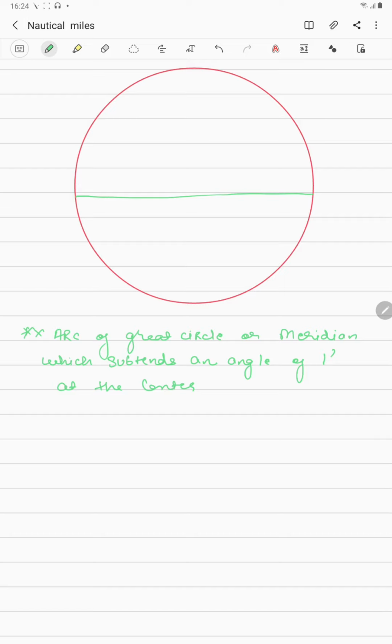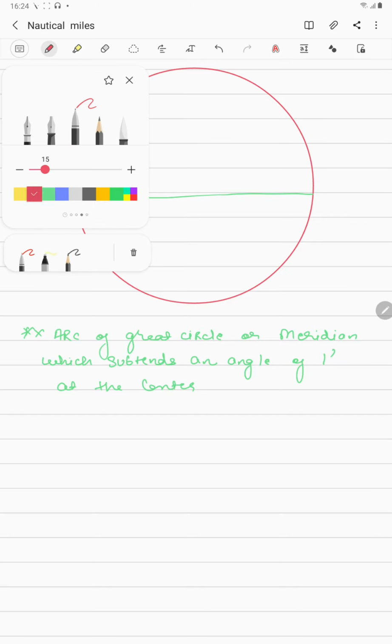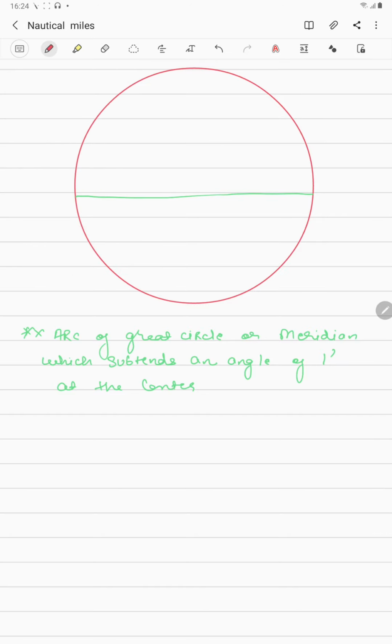Before you guys get confused, I have told you in my previous videos that whenever you write coordinates or the angle which defines your latitude and longitude, they're always written in degrees, minutes and seconds.